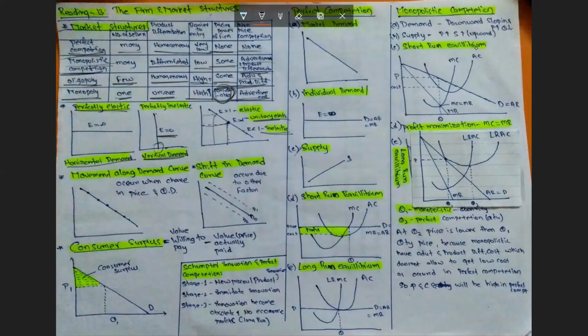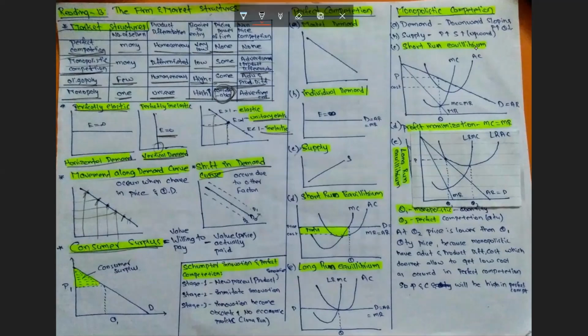Movement along the demand curve occurs when there is a change in price, so the quantity demanded changes, and the point changes on the demand curve itself. However, a shift in the demand curve occurs due to factors other than price, such as prices of related goods and income of consumers. The demand curve will move rightwards, that is an increase in demand, or leftwards, that is a decrease in demand. Next we move on to consumer surplus.